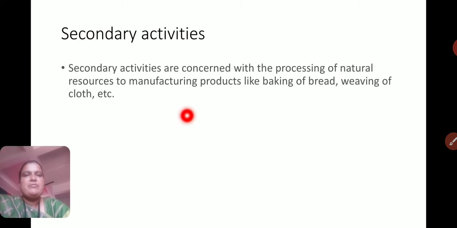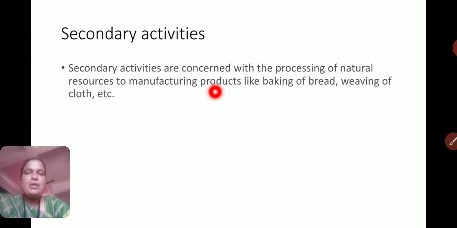Then secondary activities. Secondary activities are concerned with the processing of natural resources into manufactured products, such as sugarcane to sugar, cotton to cloth. Such activities are called secondary activities.